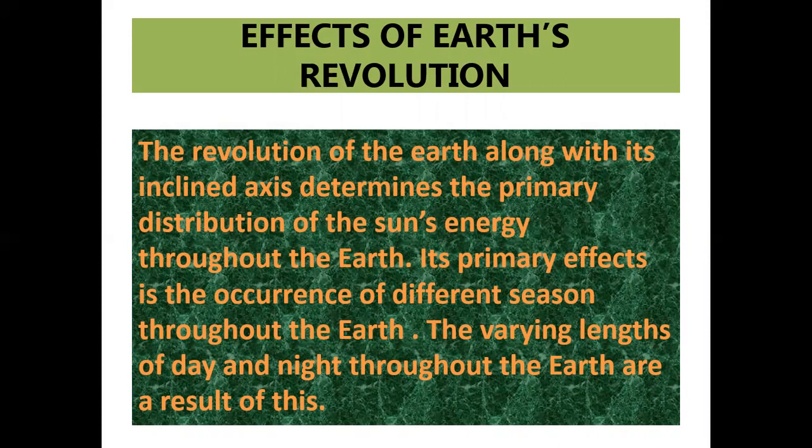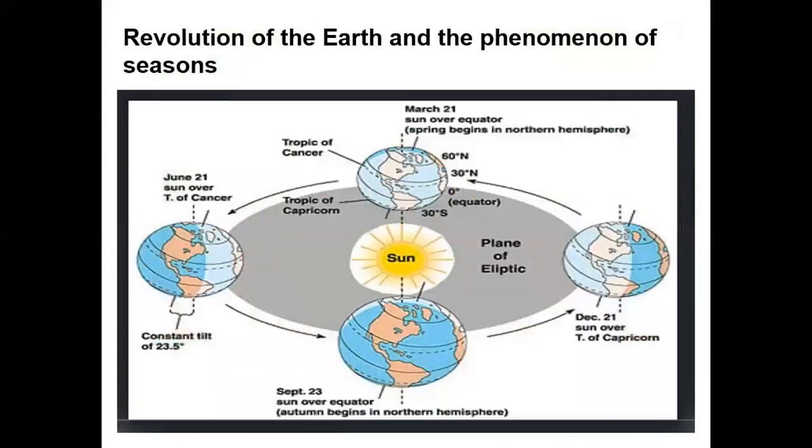How do these seasons occur, and what are the varying lengths of day and night throughout the earth? Let us see. Now see here, the revolution of the earth and the phenomenon of the seasons. You just see the figure carefully. Here, you have the sun in between, and on the four sides there are different seasons, with different dates.